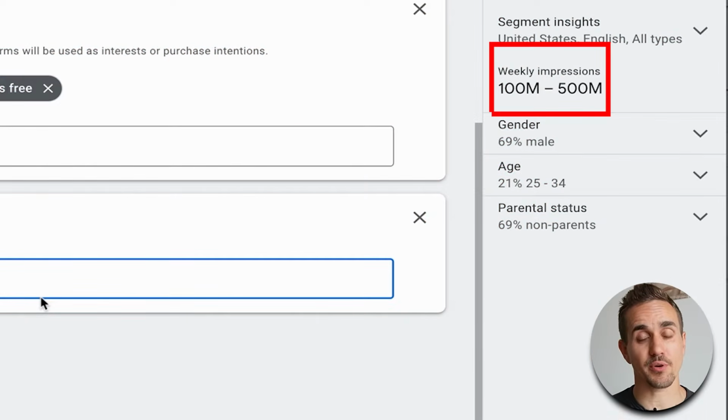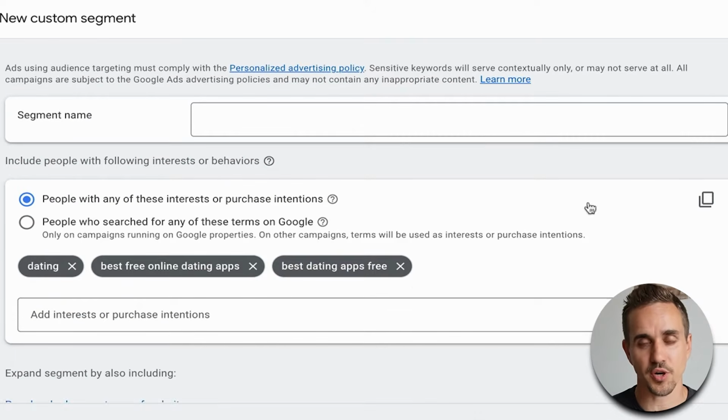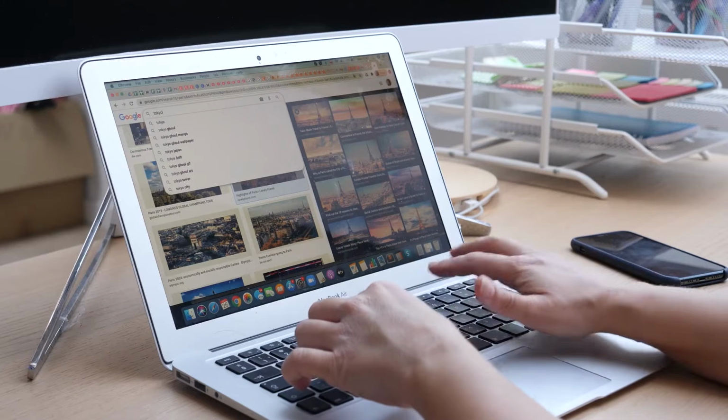Under weekly impressions, what we've been going with, 100 million to 500 million is a good size that we're looking for. Sometimes you find if you put just one keyword, you're going to get 10 billion to 1 trillion. We think we're probably getting way too big. Now, this is our initial best practices as we're going right now. We're also figuring out what works inside of each account. So sometimes we start with just a few keywords, and then we're testing, are those working, are those not working? And we're going through our audience testing process to figure out what's the right size in each account.